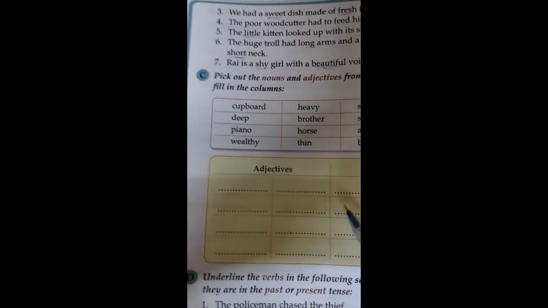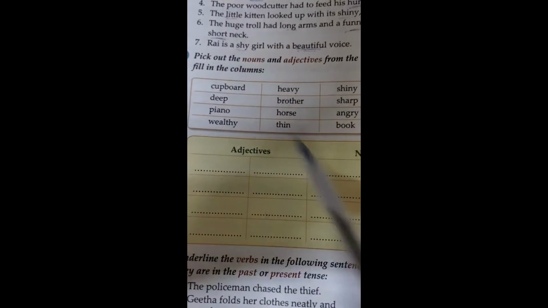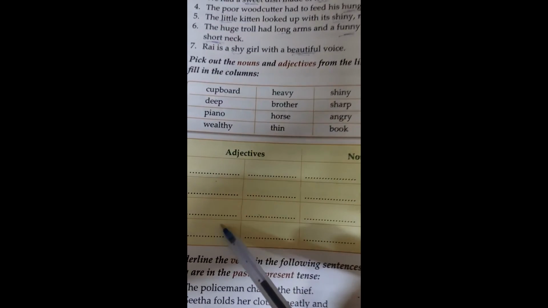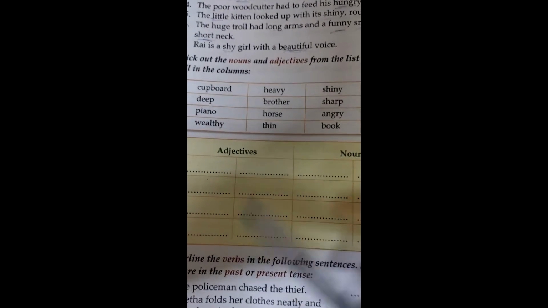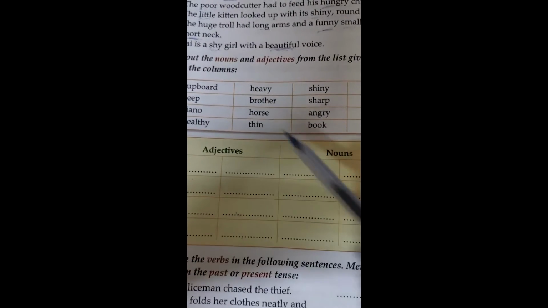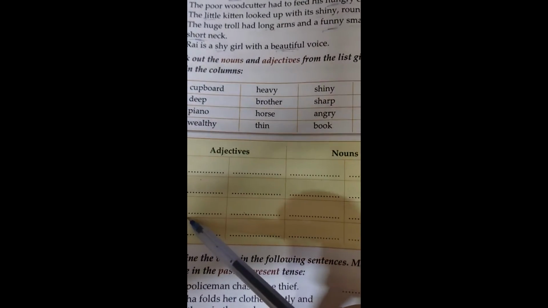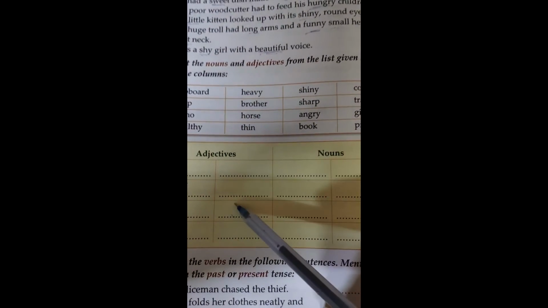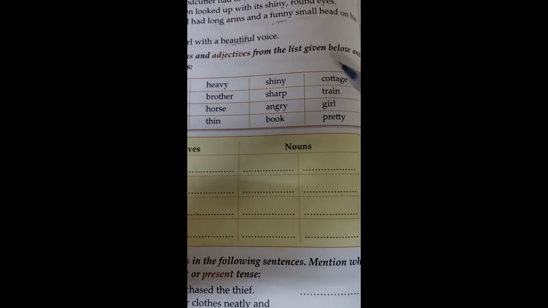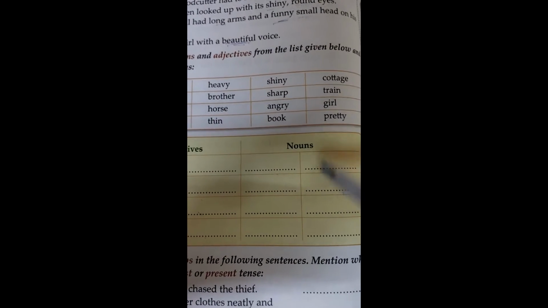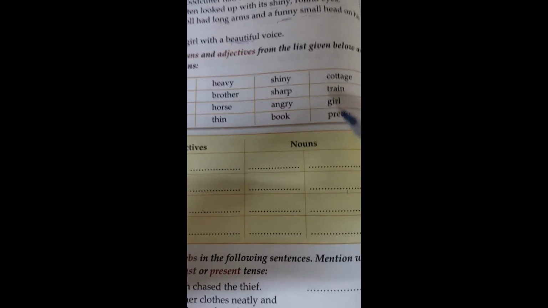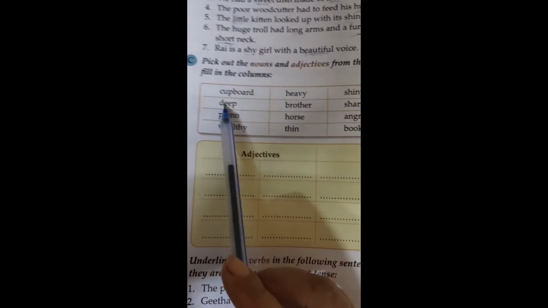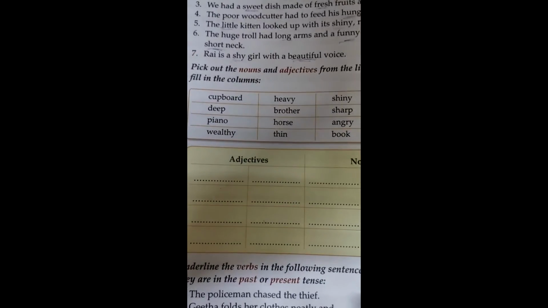Should I repeat? Okay, let me repeat it. Cupboard, noun. Deep, adjective. Piano, noun. Wealthy, adjective. Heavy, adjective, brother, noun, horse, noun, thin, adjective, shiny, adjective, sharp, adjective, angry, adjective, book, noun, cottage, noun, train, noun, girl, noun, pretty, adjective. Understood, children? You don't have to do anything, you just have to find out the nouns and adjectives from here.